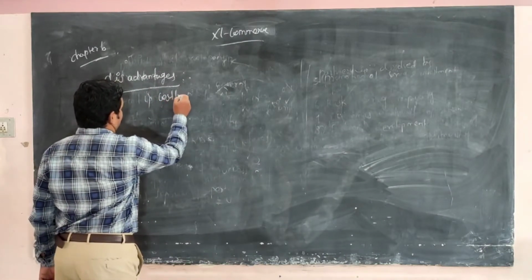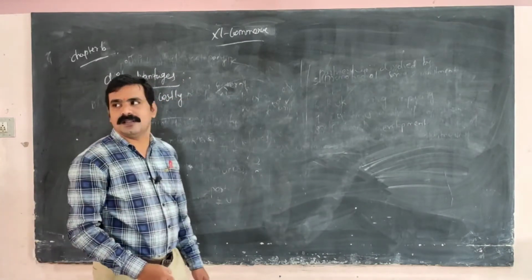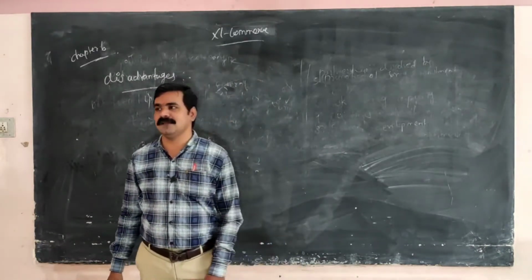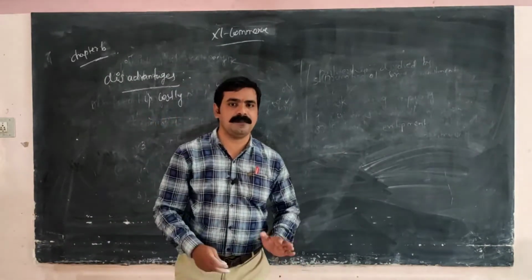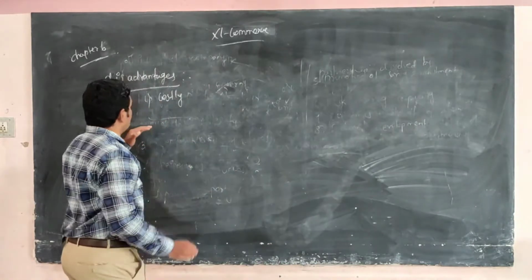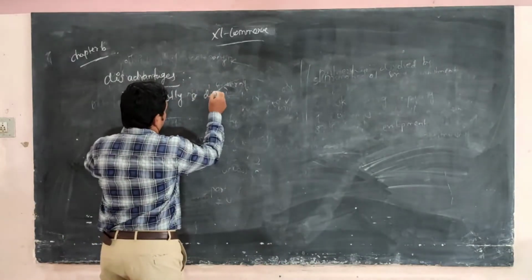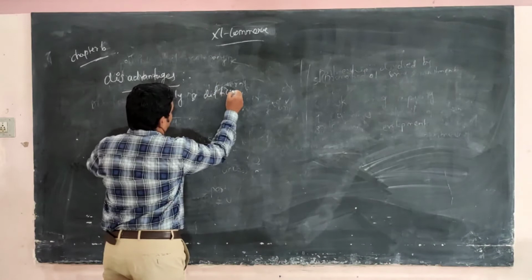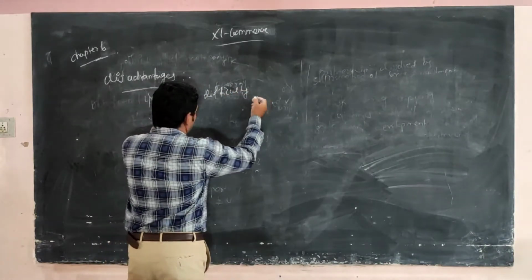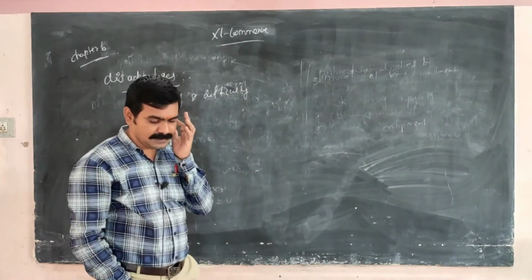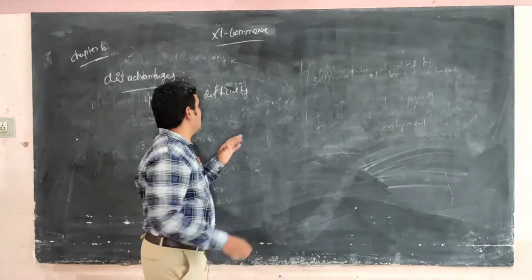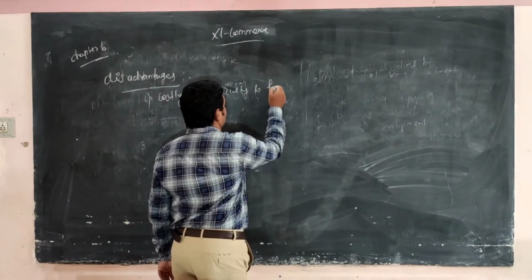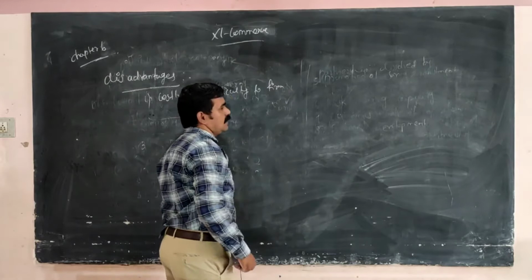The first point, costly and difficult to run the firm. It is very costly and difficult to run the firm.